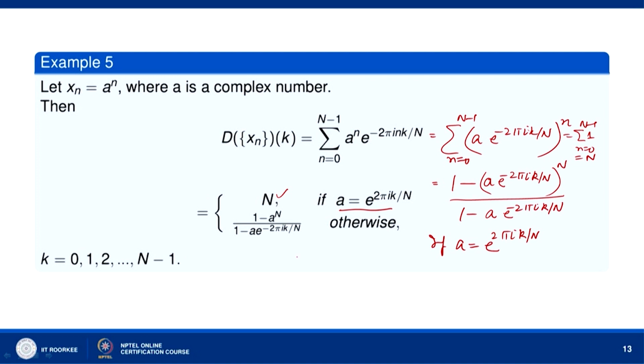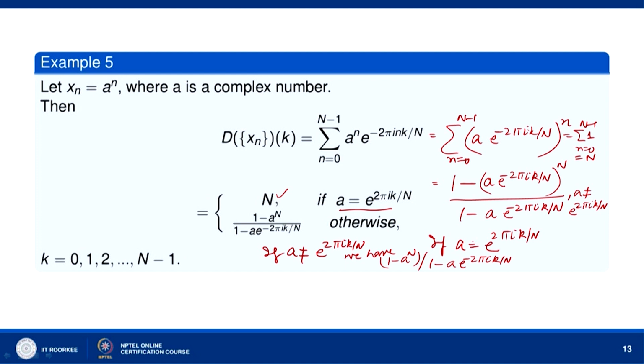So, if a is not equal to e^(2πi k/n), we get (1 minus a^n) divided by (1 minus a e^(-2πi k/n)).